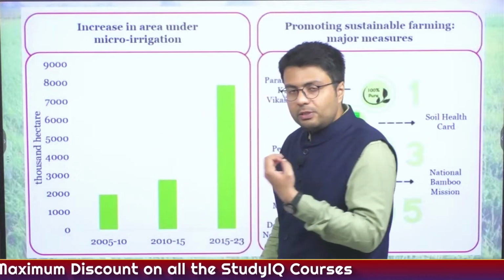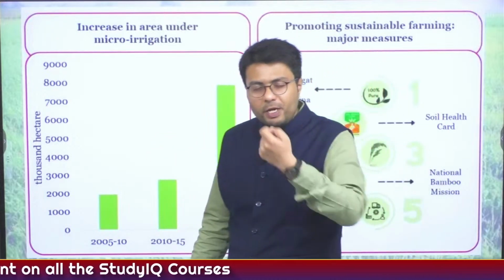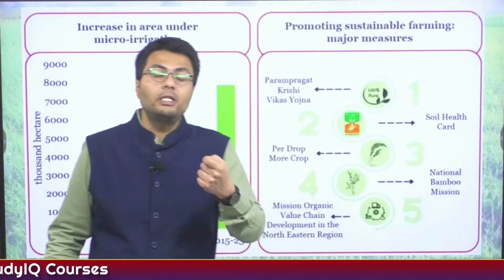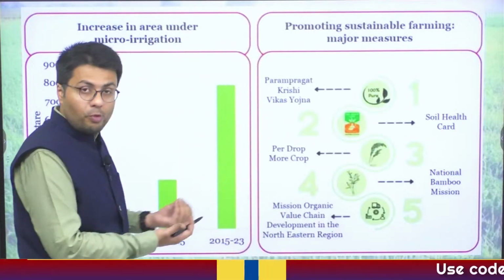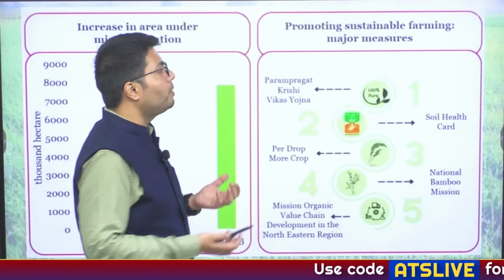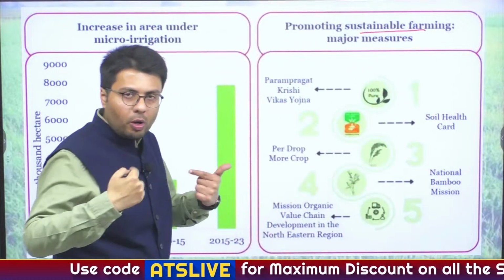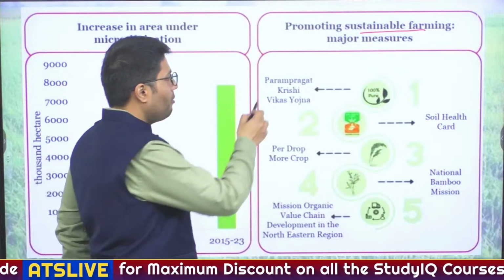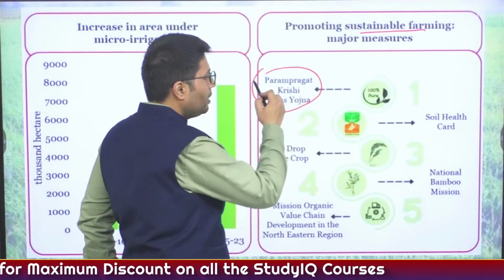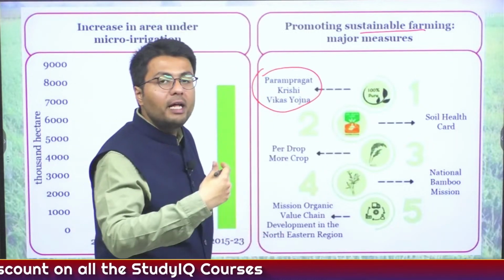Also, as far as the cost of inputs for farmers is concerned, India is trying to lower it so as to increase the prospects of getting more and more income. For that we need to promote measures such as sustainable farming. For example, to promote organic farming in India, the government has come up with a scheme called Paramparagat Krishi Yojana, which promotes reliance on organic farming.